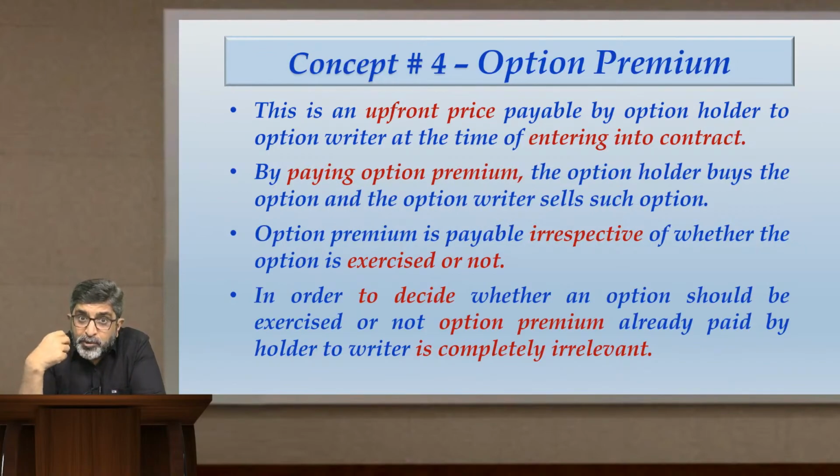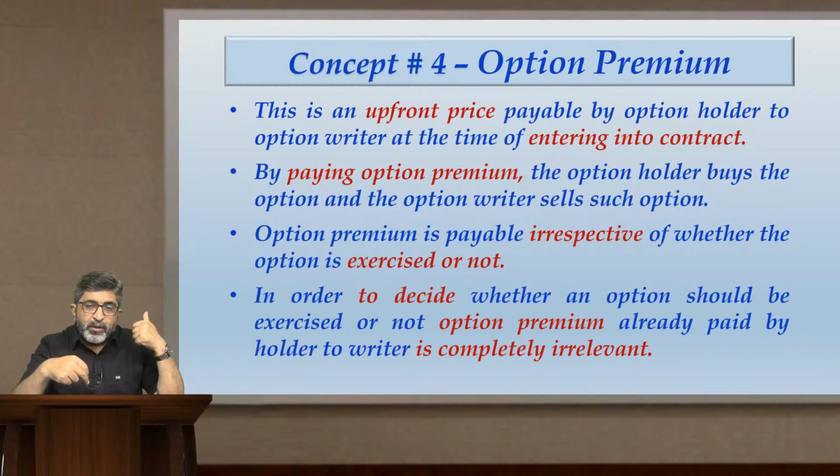That means the option price, what I paid, was 25. Now what happens? I think this way: okay, if I exercise the option, I get a benefit of rupees 20, but to buy this option I have already paid 25. So my overall loss is 5 rupees. So I should not exercise the option.